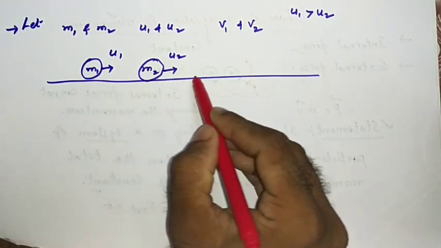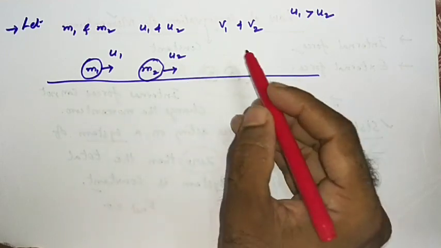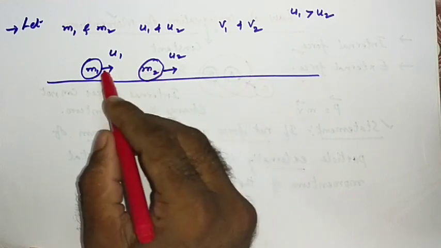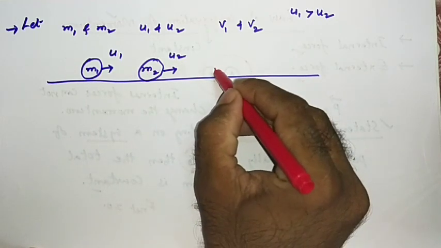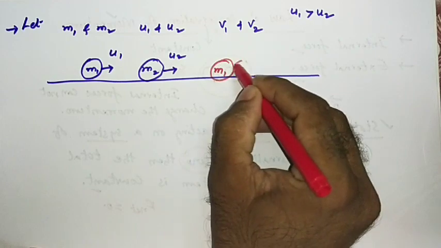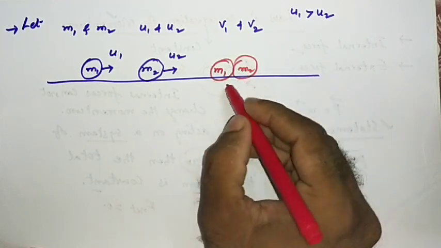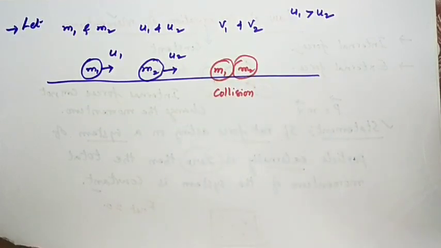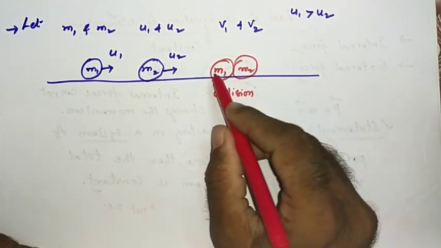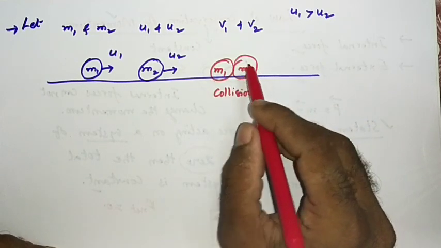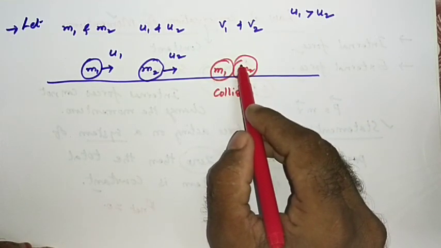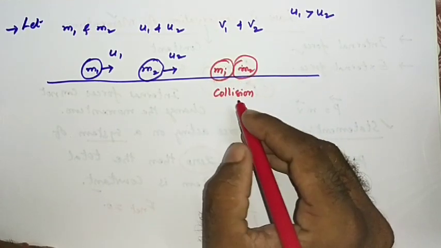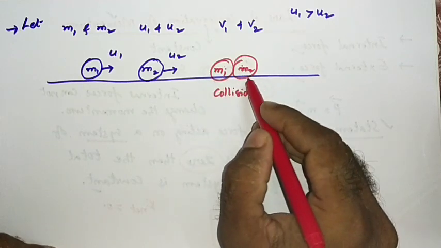As they are moving on the same straight line, after a certain interval of time, as m1 is moving faster than m2, m1 and m2 will be colliding here. This is simply called collision, meaning hitting of two bodies in general language. So collision is going to happen when two bodies are colliding. Here m1 applies force on m2 and m2 applies force on m1. This force is called internal force.